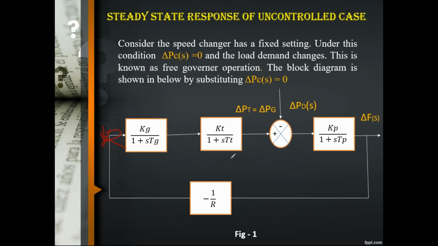Now we have to reduce this block diagram based on our block diagram reduction rules. You have already done this in control systems, right? Based on the feedback, whether it is positive or negative, we can reduce the block diagram by using the feedback loop transfer function. Suppose the system is a negative feedback loop, what is the transfer function we can obtain? The block diagram is a negative feedback loop. What is the transfer function we can obtain?